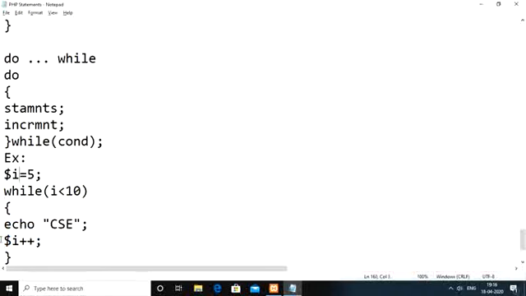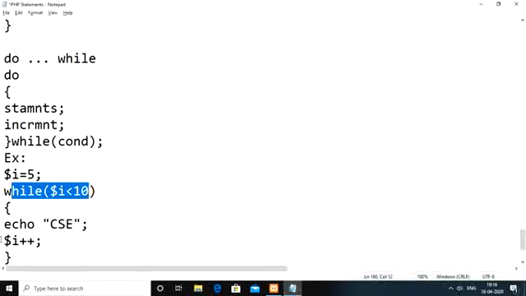Initially the I value is 5. First we check whether the I value is less than 10: 5 less than 10, true. True means we display CSC, then increment the I value, which now becomes 6. Then 6 less than 10. Like that, this condition will be executed as long as the I value is less than 10. Totally, 6 number of times you will see here.